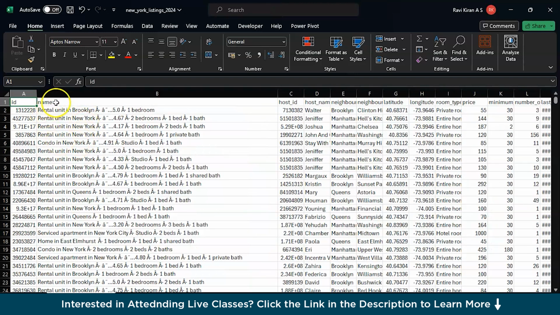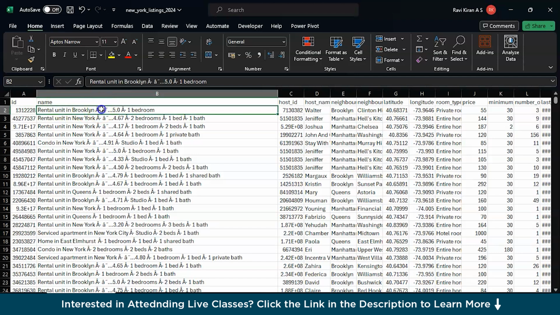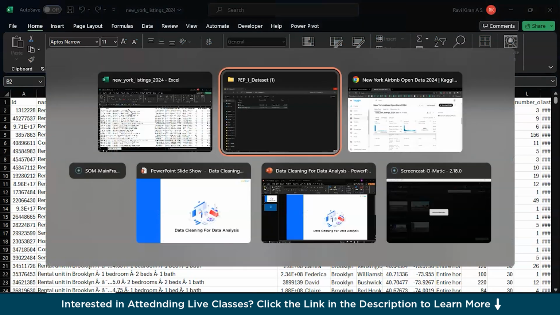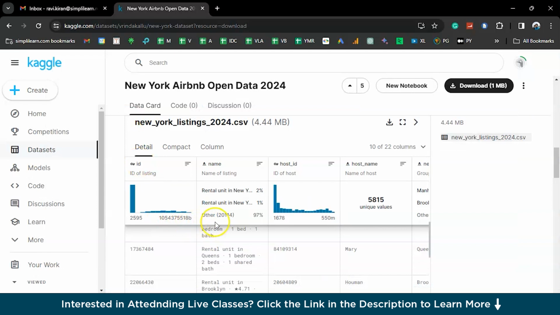Now if I expand the second column, which happens to be the name column, we already have some irregular discrepancies in the data. If you go back to the website, let's scroll a little, you can see it's a combination of name, rating, and the configuration of that particular suite room, right?